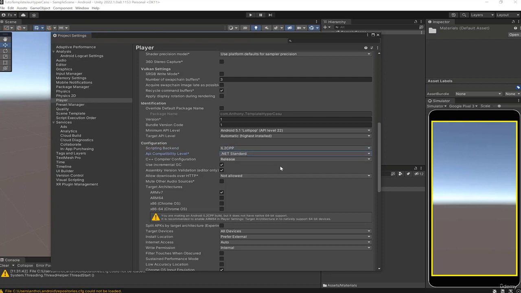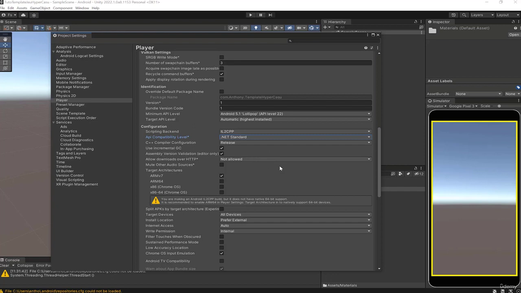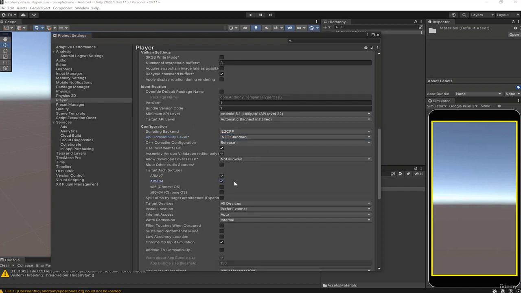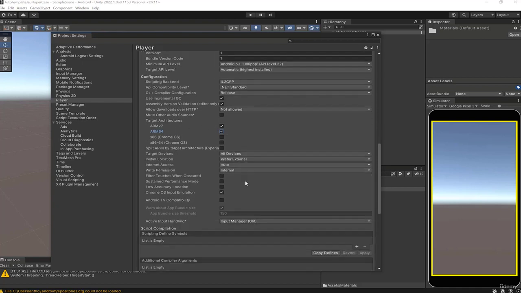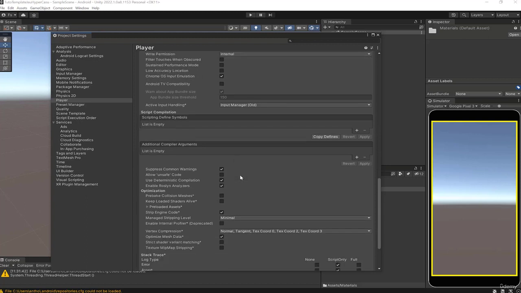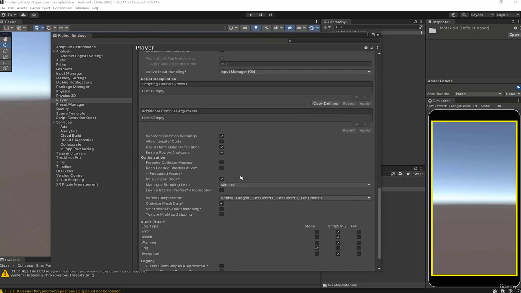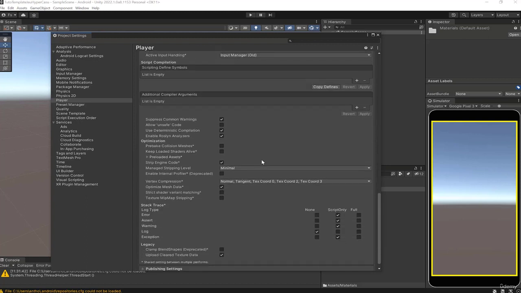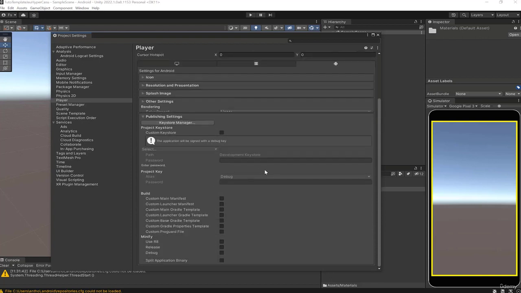So if you want to publish your game on the Google Play now, we are going to have to check ARM64 to be able to compile a 64-bit version. You have to provide Google with both 32 and 64-bit versions of your applications. Again, this is for optimization reasons, so we'll check ARM64. I'll check the rest of the settings a little bit. I think for the moment we don't need to touch anything. For now it looks good.